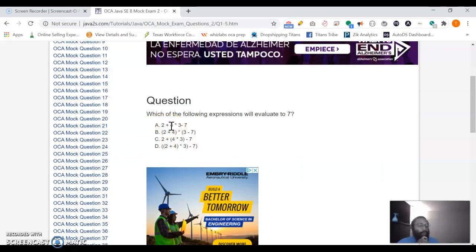In Java, multiplication takes precedence over the addition or subtraction operators, so this would happen first. So 12 minus 7, which would be 5, and then plus 2.